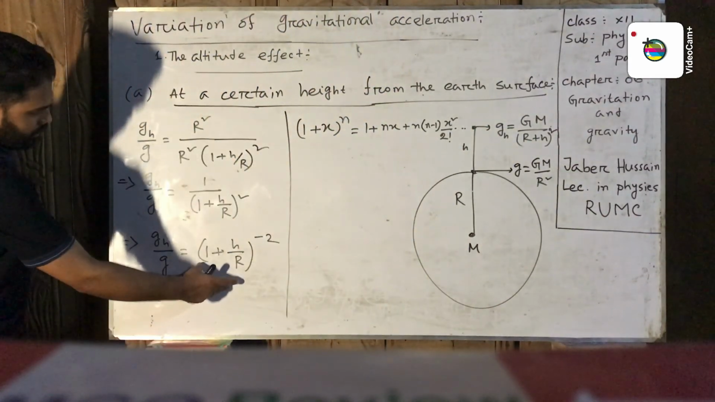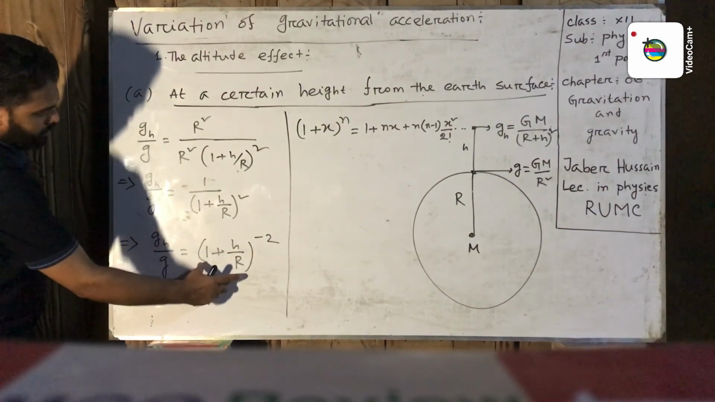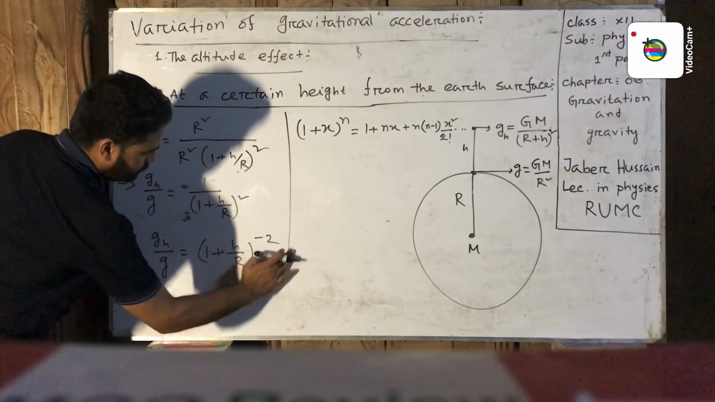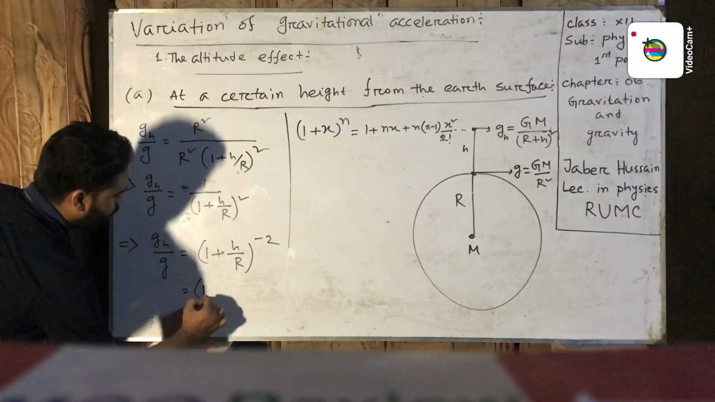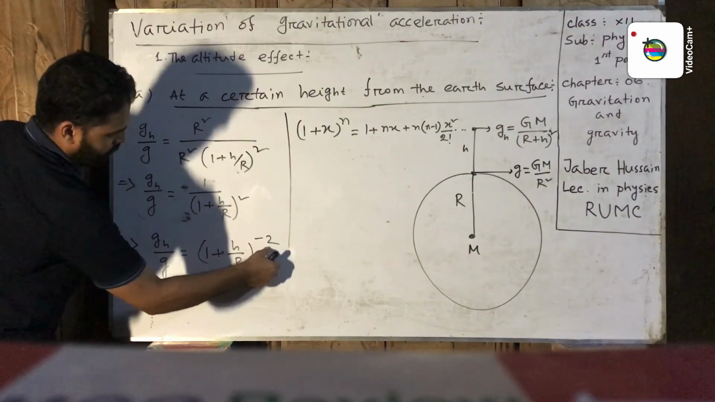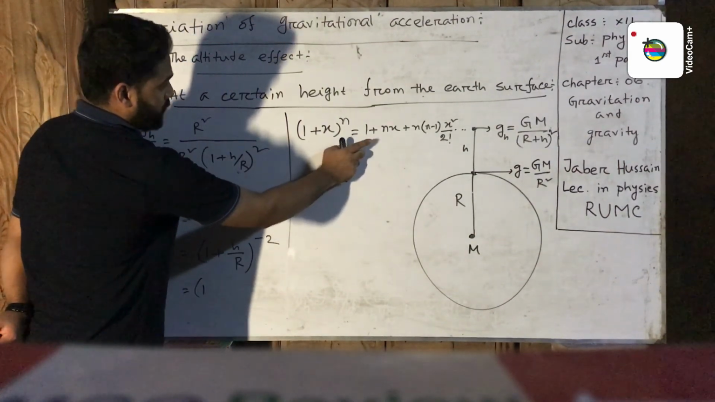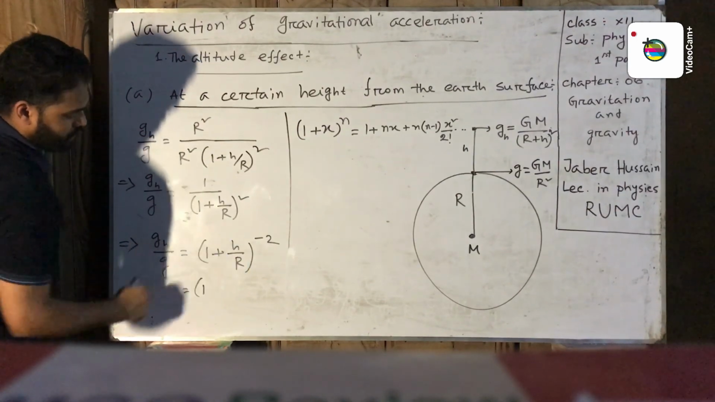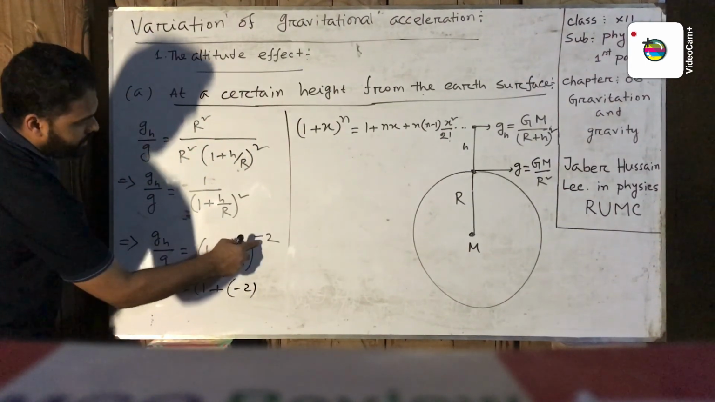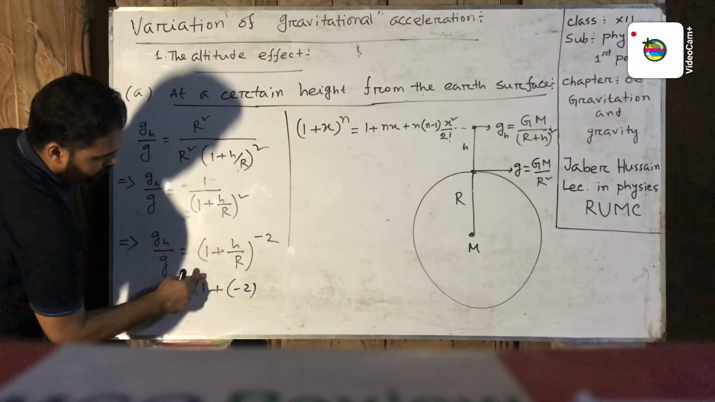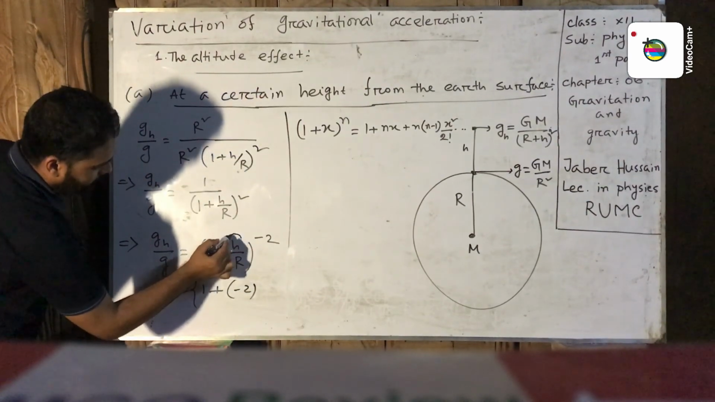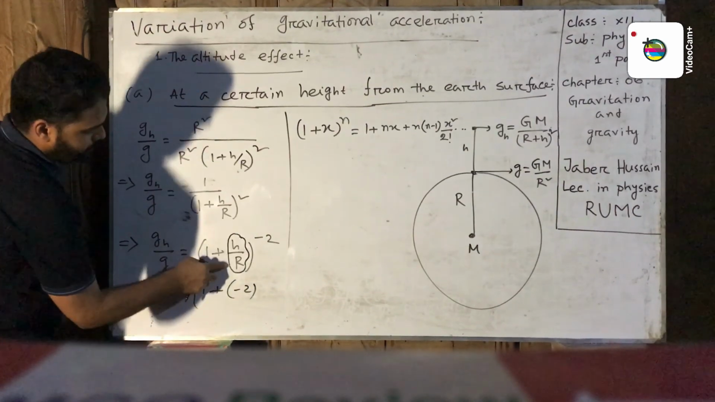Now in this equation we apply this binomial expansion. In this equation n is minus 2. Using this binomial expansion we apply it to this equation, 1 plus n x. Here n is minus 2, and x means h by R.